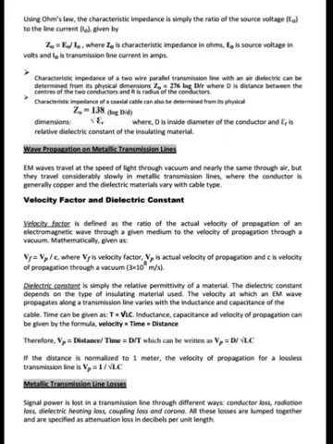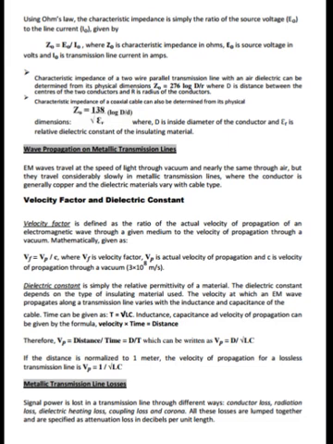Mathematically, it is given by Vf = Vp / C, where Vf is the velocity factor, Vp is the actual velocity of propagation, and C is the velocity of propagation through a vacuum. Dielectric constant is simply the relative permittivity of a material. The dielectric constant depends on the type of insulating material used.